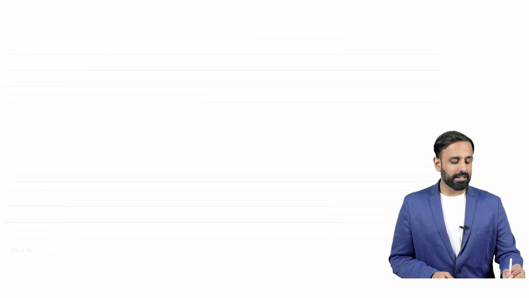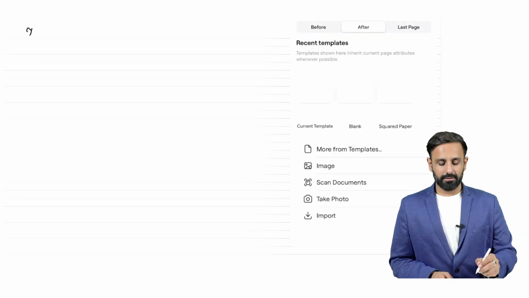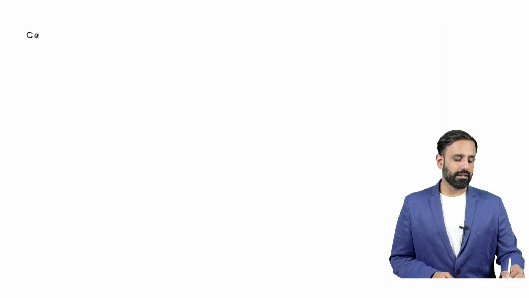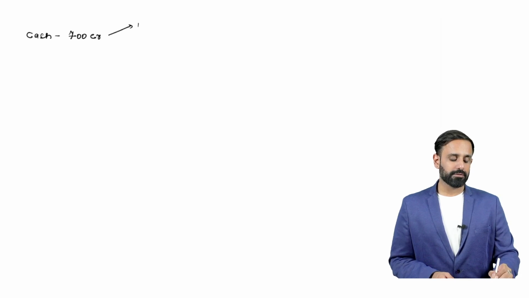Now we are assuming that with this cash, that is 700 crore you have realized, you have purchased one building, equipment, and furniture.